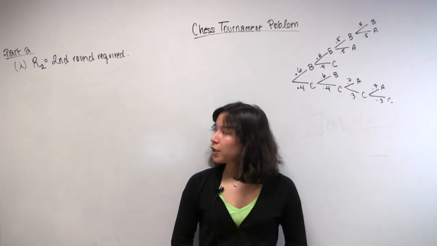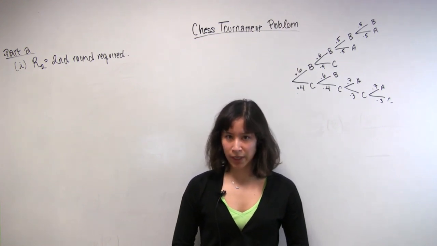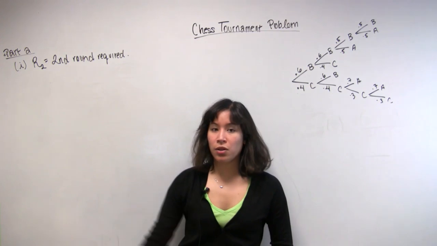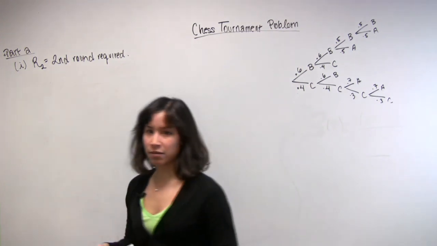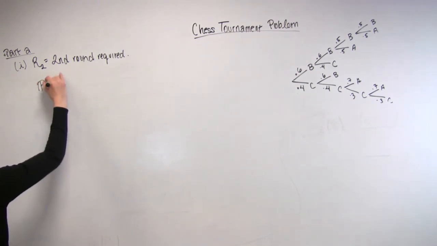In part A, the first thing we're asked to compute is the probability that a second round is required. Now, to save myself some writing, I used the notation R2 to denote that event. So we are interested in the probability of R2.